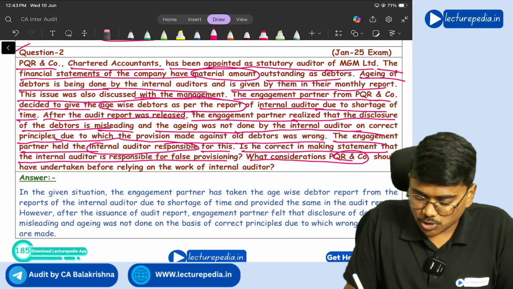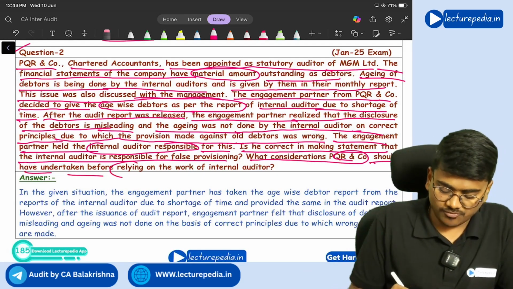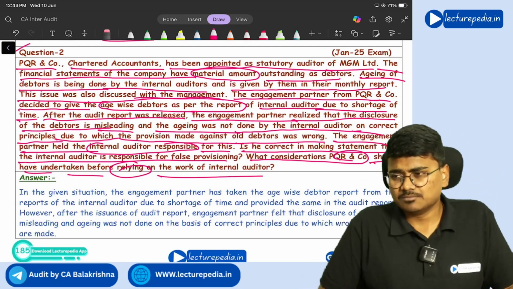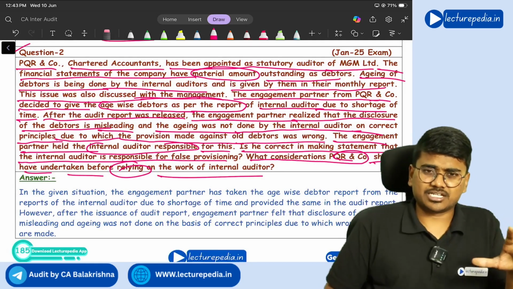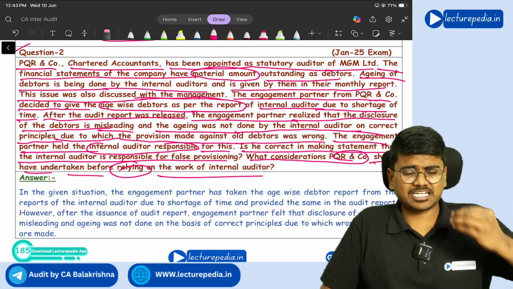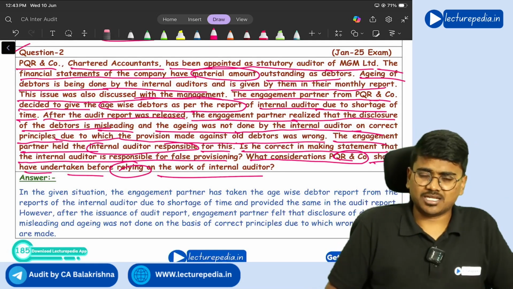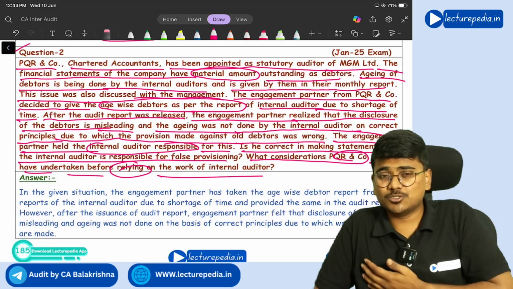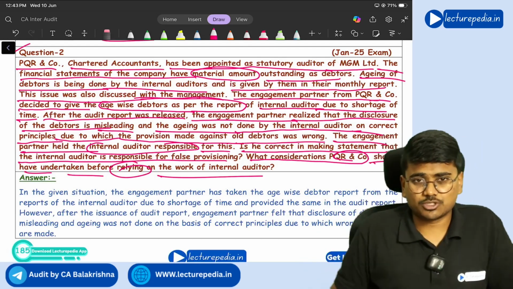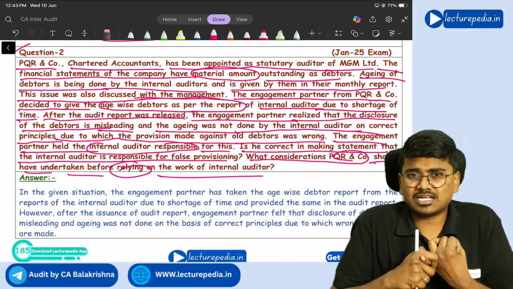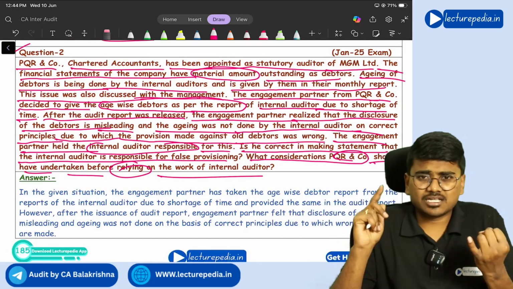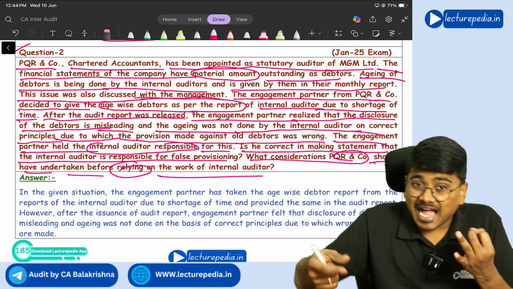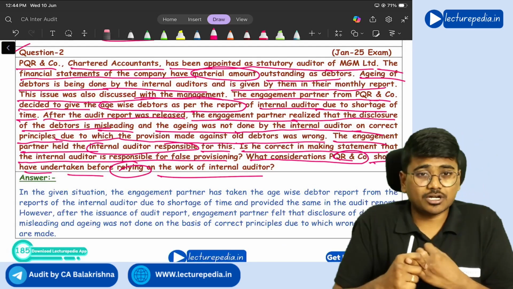What considerations should PQR and Co have undertaken before relying on the work of the internal auditor? So you have to say that the statement made by the external auditor is wrong. The external auditor himself is responsible for the opinion. He cannot place responsibility on the internal auditor. While deciding to use the work of the internal auditor, what aspects should be considered? First of all, the external auditor has to check whether the work of the internal auditor can be used by him, and whether it is adequate for the purposes of the external auditor or not.